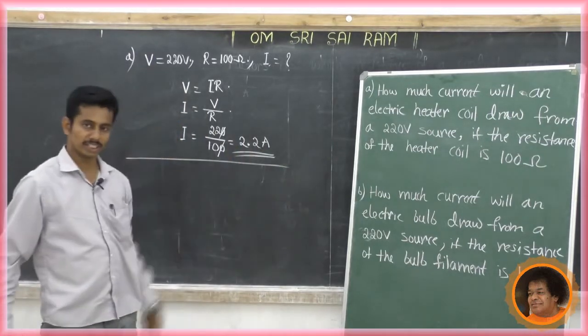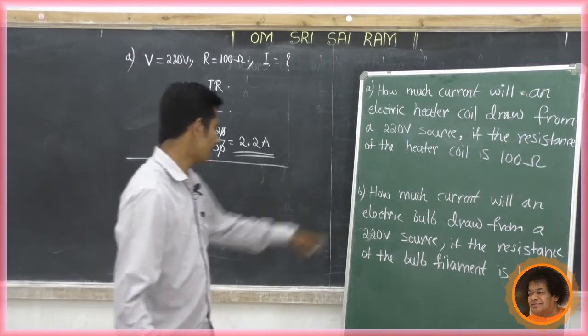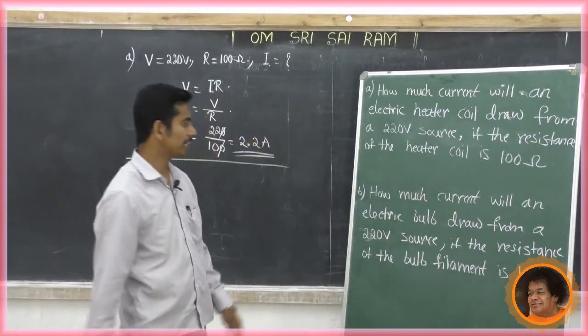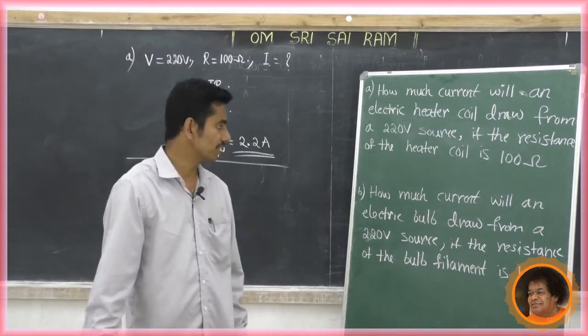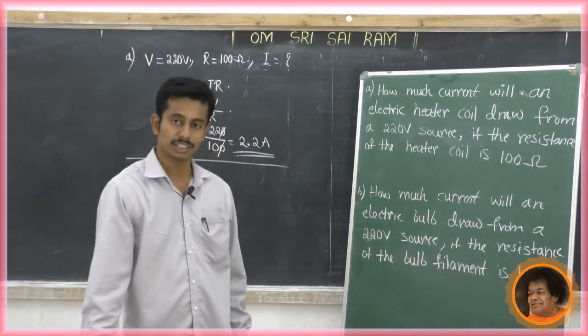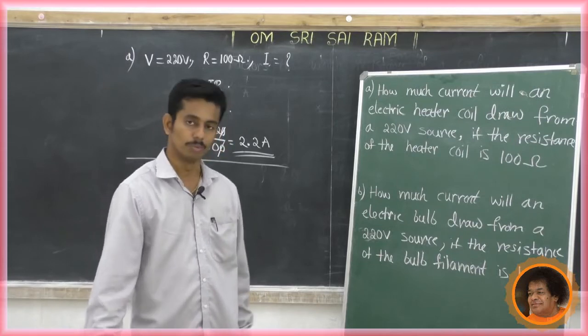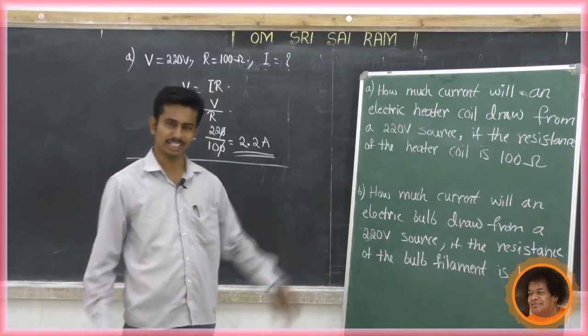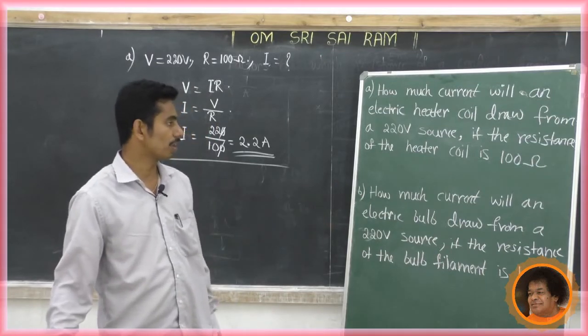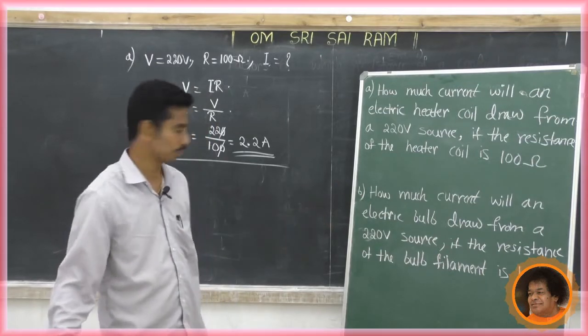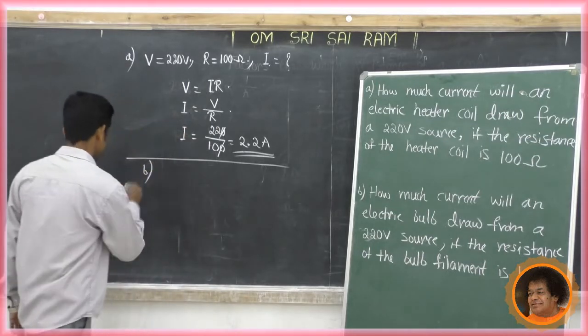Now second one, look at the second question. How much current will an electric bulb draw from a 220 volt source if the resistance of the bulb filament is 1200 ohm? The same type of question. So voltage is given for this one also.